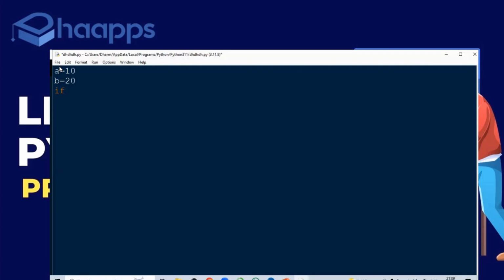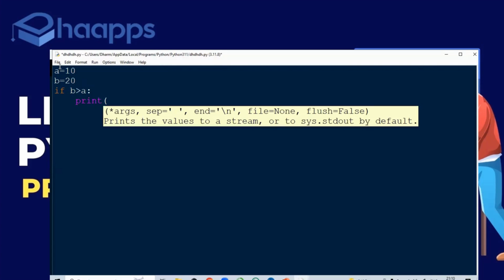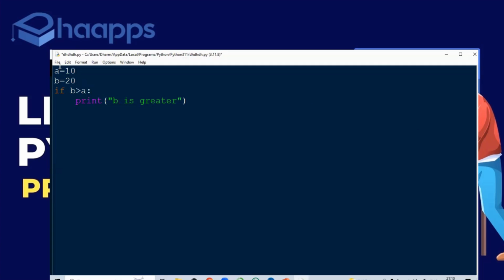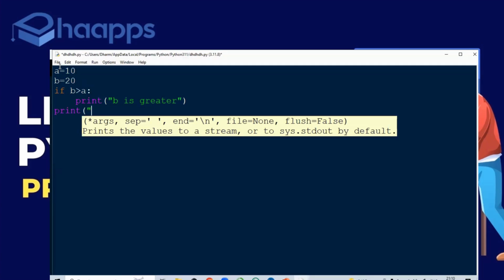Let's say if B greater than A, I'm giving this colon and clicking on enter. Automatically I'm getting the space, which means indentation we automatically get once we use colon. I'm writing one statement, print B is greater.